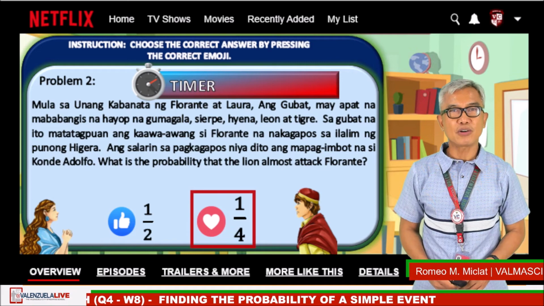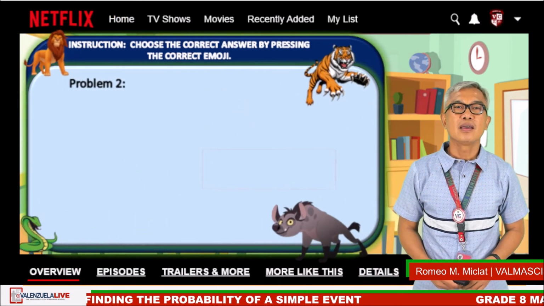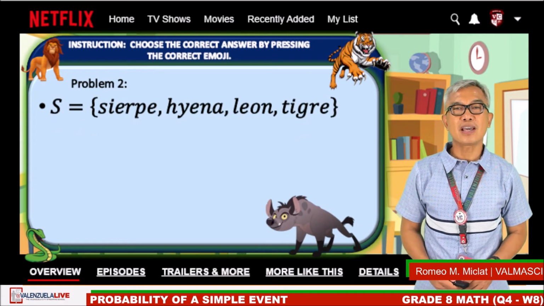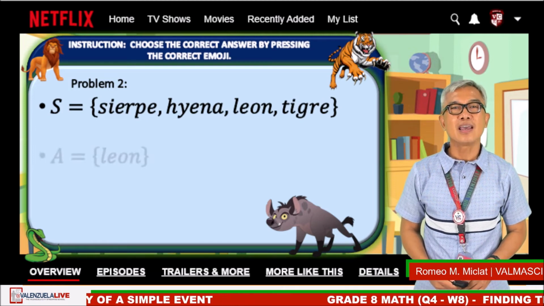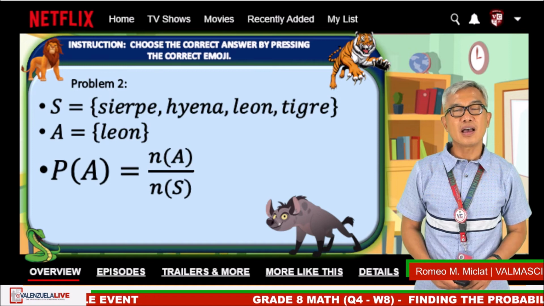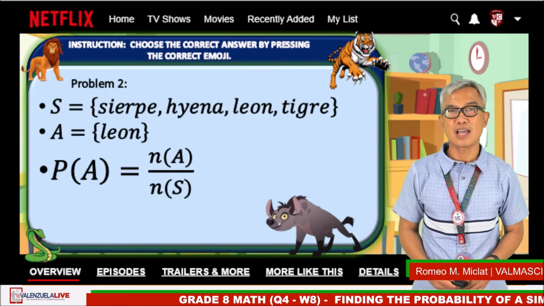Okay, time is up. The correct answer is 1/4. The number of sample space is 4, which is the siyerpe, hyena, leon, at ang tigre. The number of event is 1. Ito yung leon because there is only one lion which almost attacked Florante.